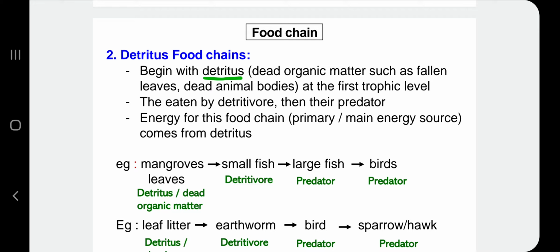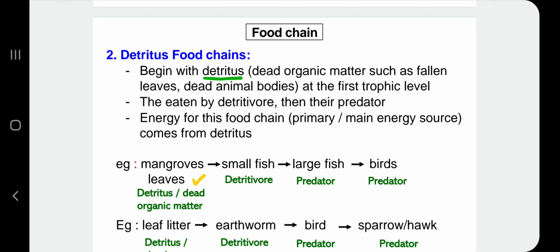Okay, so energy for this food chain primarily comes from detritus. Tidak sama macam grazing food chain lah, which is energy primarily comes from sunlight, and then producer will trap the sunlight to make photosynthesis and so on. Okay. Okay, untuk detritus food chain, example given here is mangrove leaf, which is as a detritus.